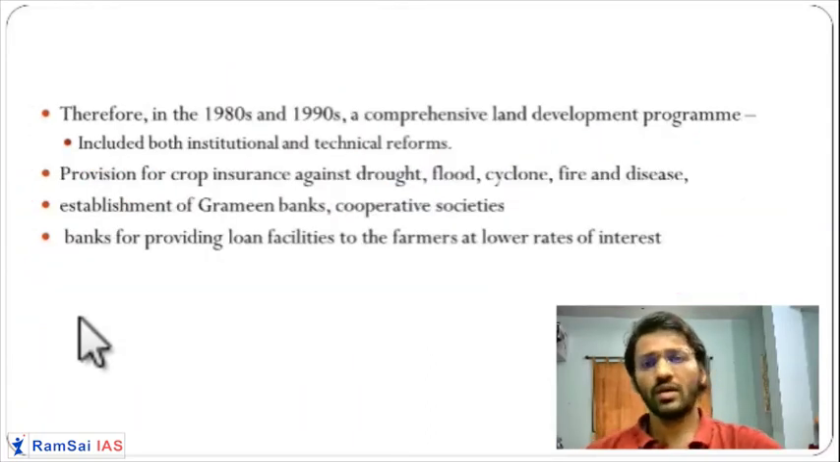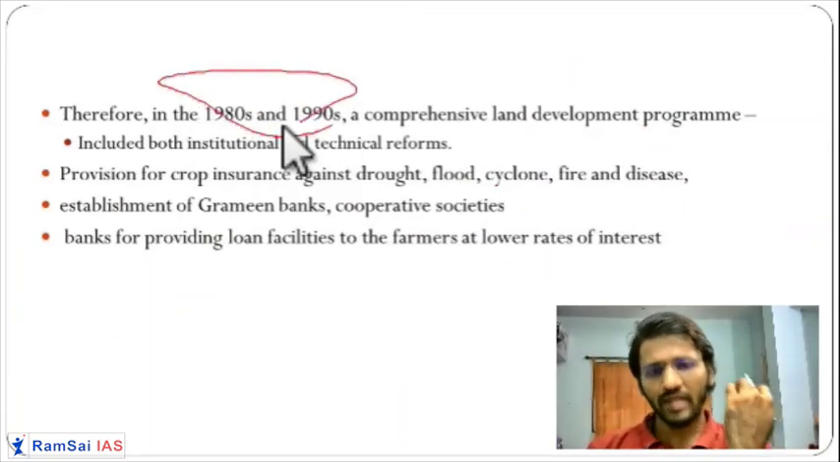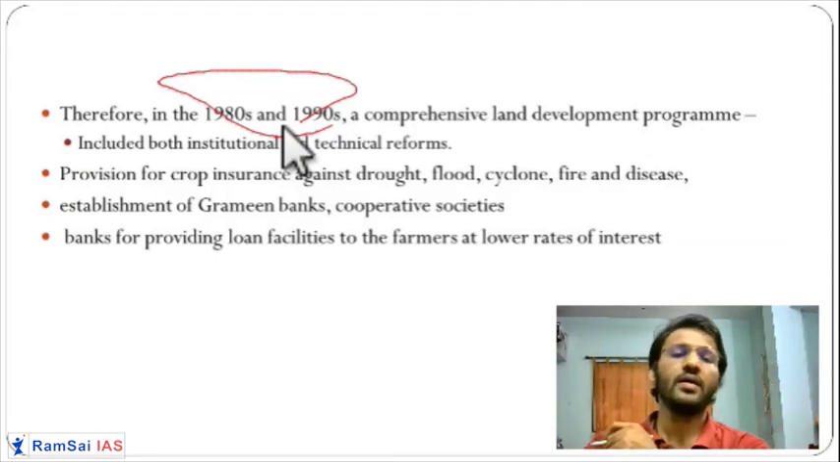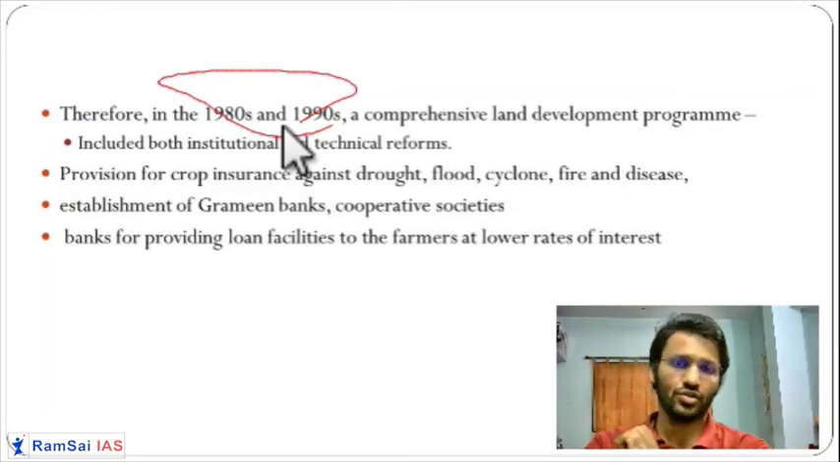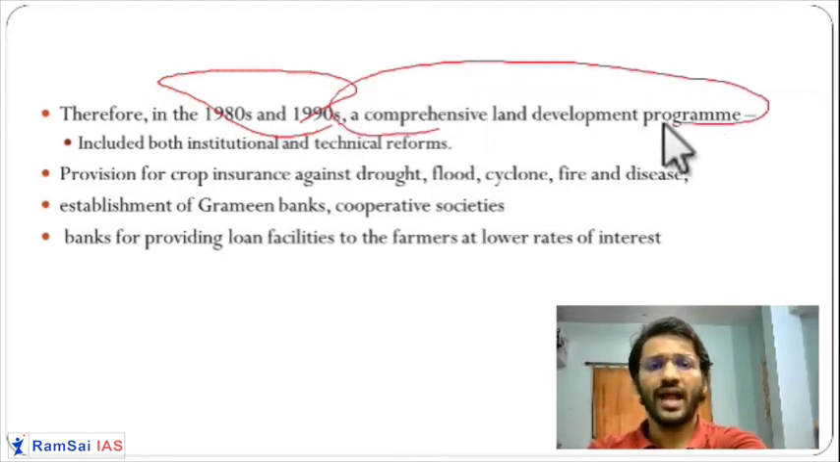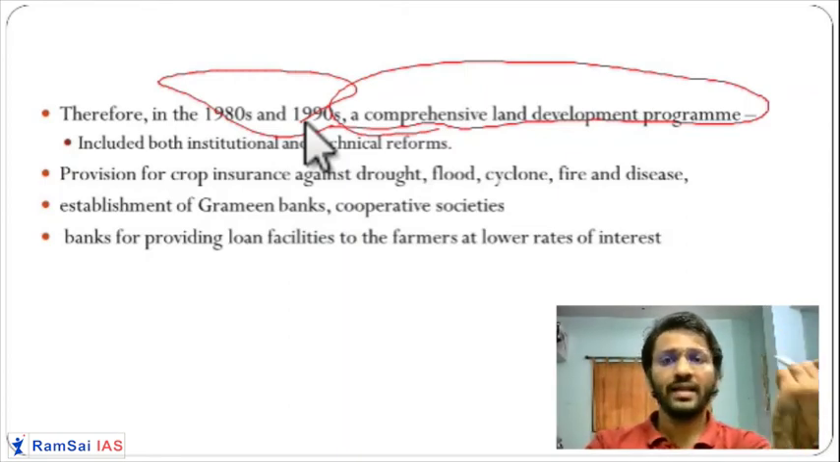So what did the government do in the 80s and 90s? The government had seen that the green revolution and white revolution developed only a few patches. It developed only UP, only central India, only parts of South India, but it did not develop the overall farm sector as such. Getting it? So the government started a comprehensive land development program. Instead of small revolutions, they started an all-round comprehensive land development program.